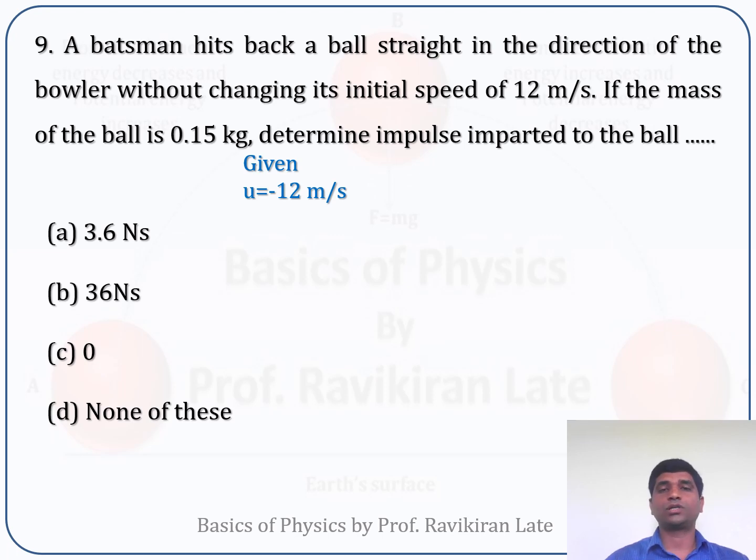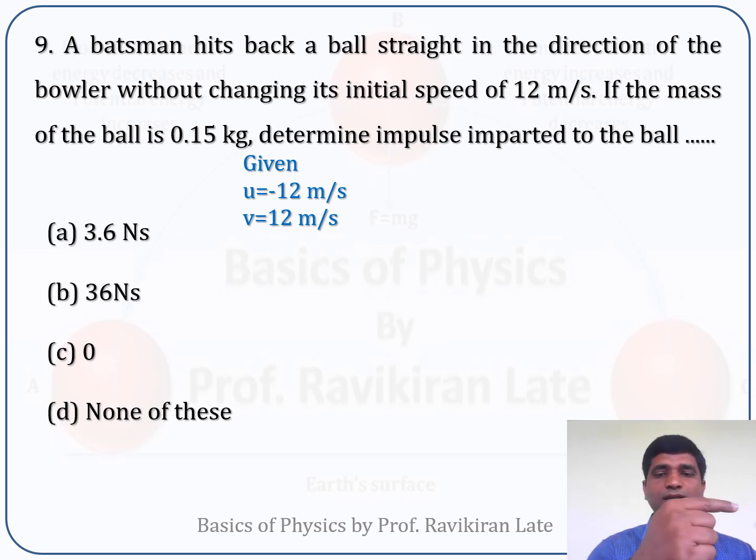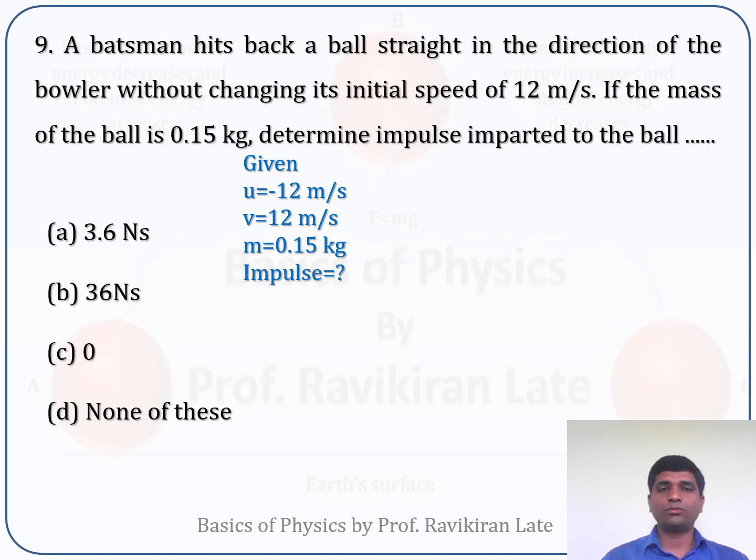First of all, we will write down the given data. Initial velocity is given as 12 meters per second. Here I have taken the initial velocity as negative, because it is a batsman. Suppose the ball is moving in this direction and the batsman is hitting in this direction, so one velocity you have to take as negative. In this case, I am taking the initial velocity as negative. The mass of the object is given, and we have to calculate the impulse. Impulse is nothing but the force into time.